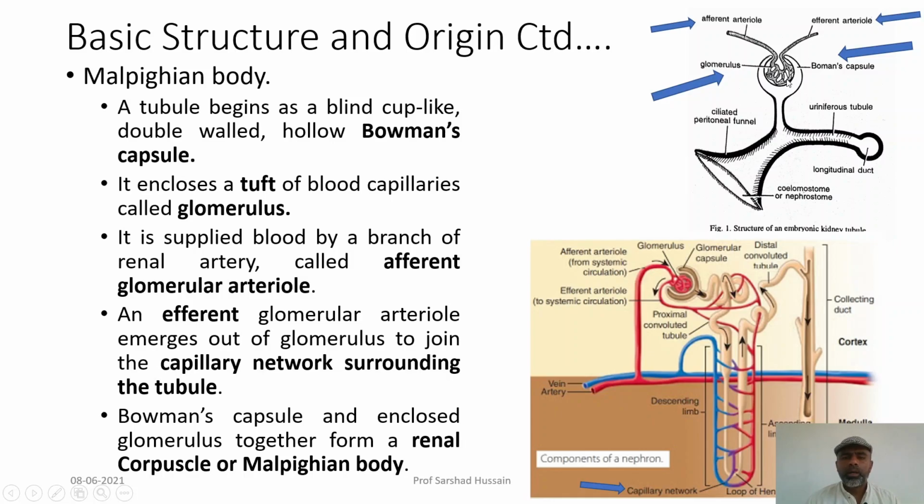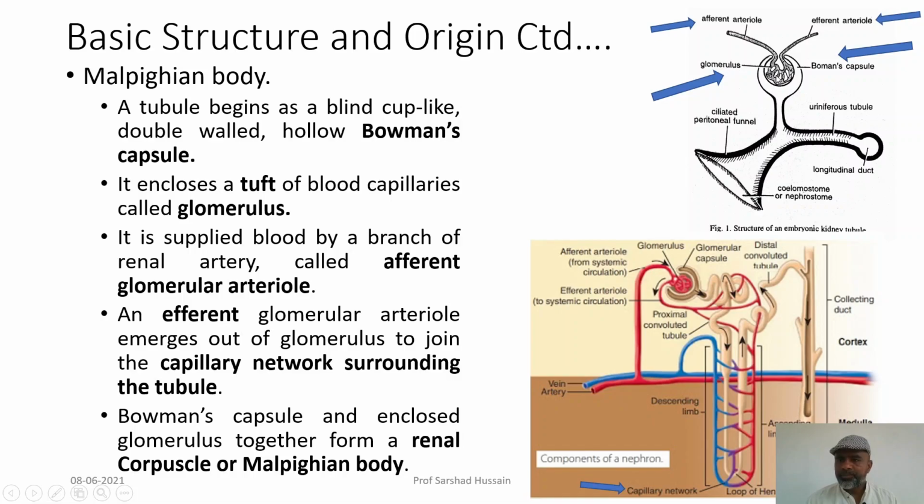This bunch of blood capillaries receives blood from the afferent arteriole, and from this bunch another arteriole comes out, which is then woven around the loop of Henle, or you can say the tubular network posterior to the Malpighian body.